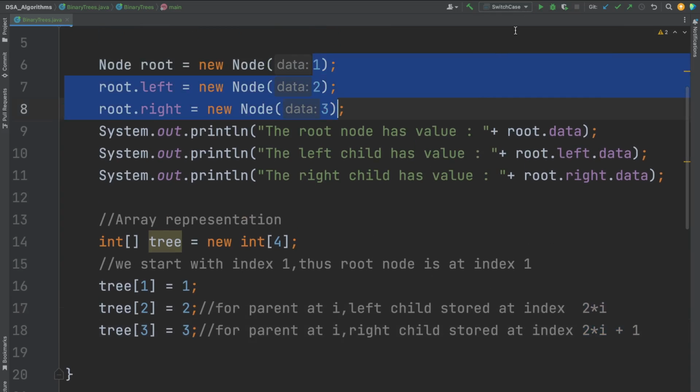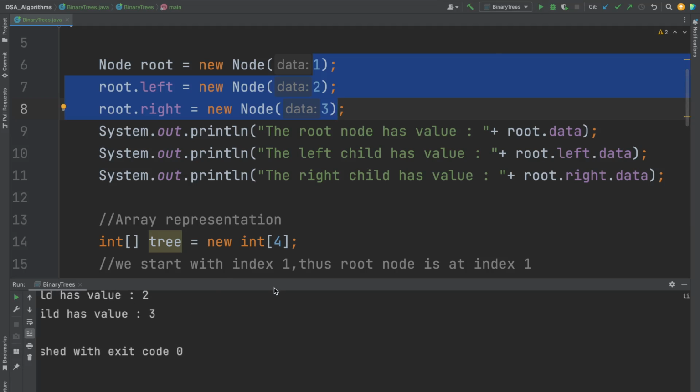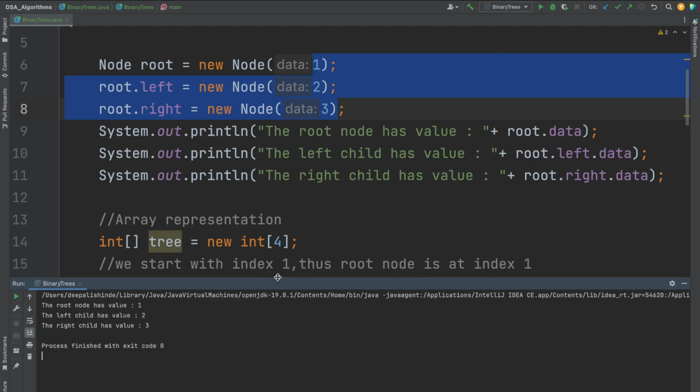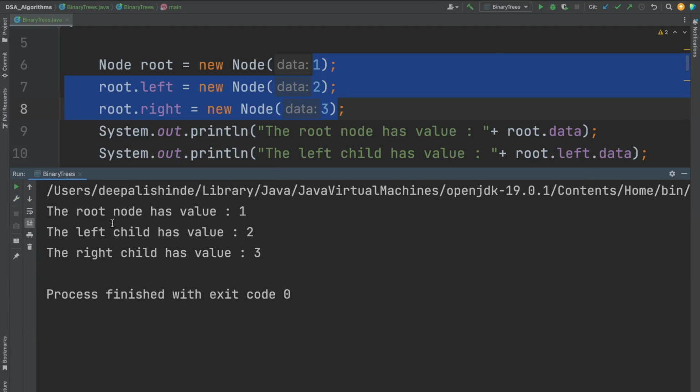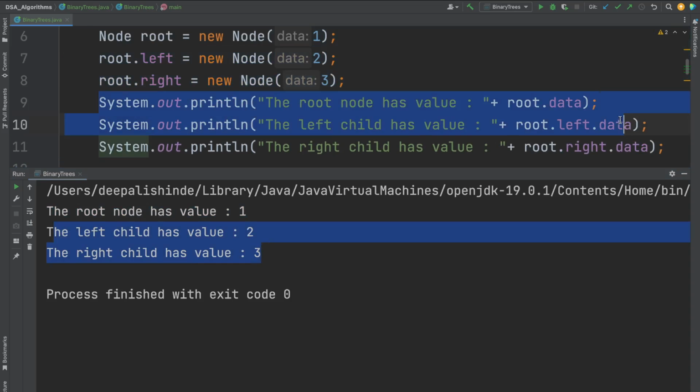Okay. Let's try to run binary trees. It's just going to give the values here. See, let me zoom it out. Right, so the root node has value 1, the left child has value 2 and the right child has value 3. This is what we were talking about, right? Yes, we just printed those values.